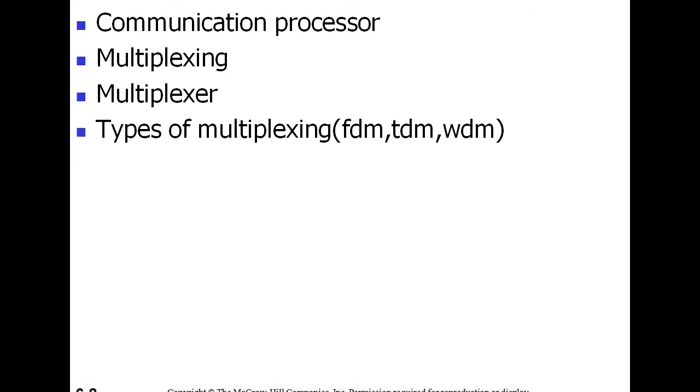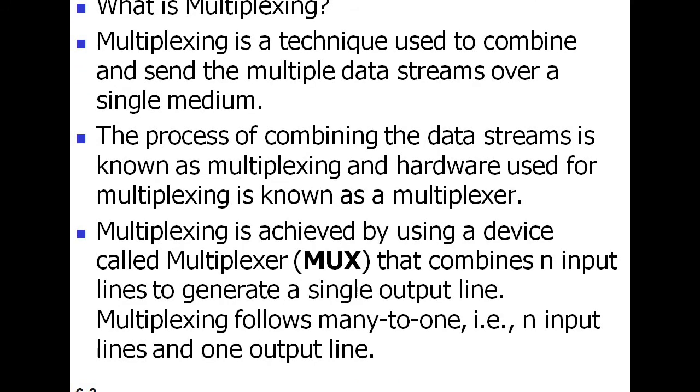So we go for the notes. So what is multiplexing? Multiplexing is a technique used to combine and send multiple data streams over a single medium. So here medium means transmission medium. The process of combining the data streams is known as multiplexing, and the hardware used for multiplexing is known as a multiplexer.